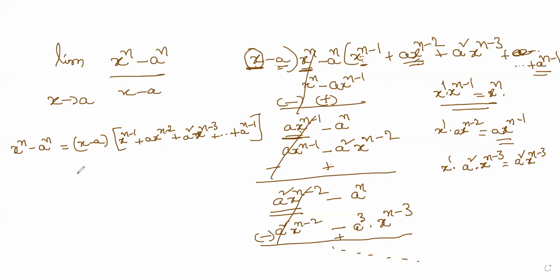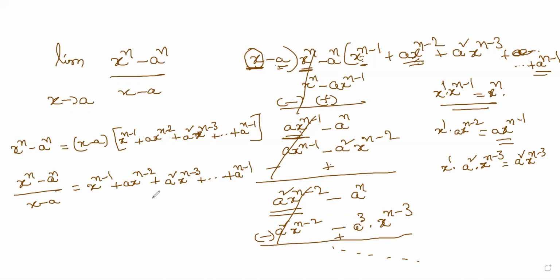And now when you divide x power n minus a power n by x minus a on both sides, what you are going to get is x power n minus 1 plus a into x power n minus 2 plus a square into x power n minus 3 and so on, up to a power n minus 1. This is what you are going to get, right?